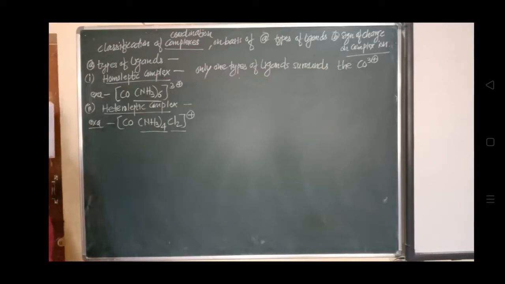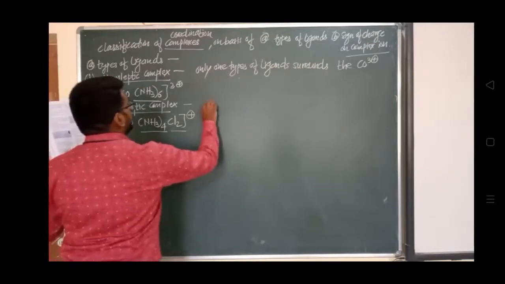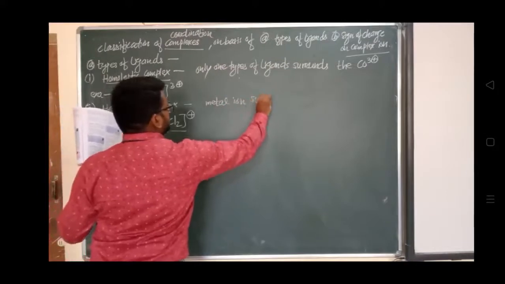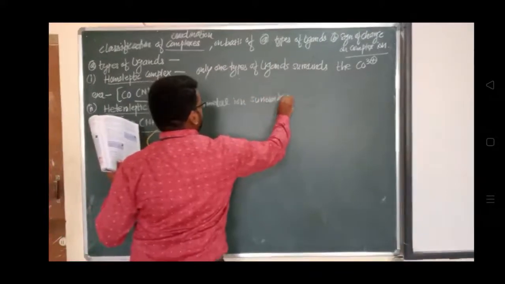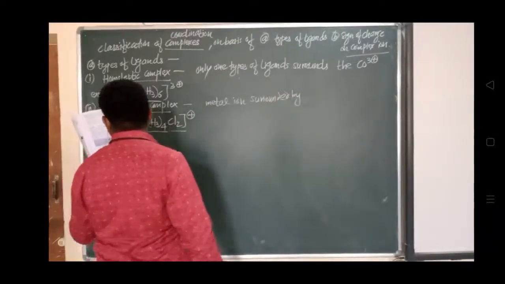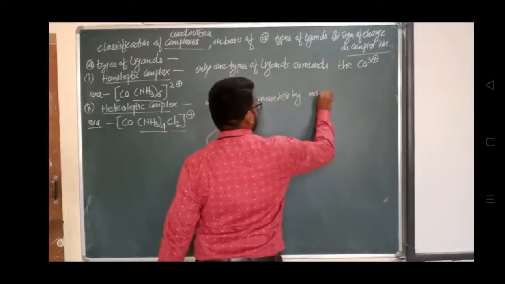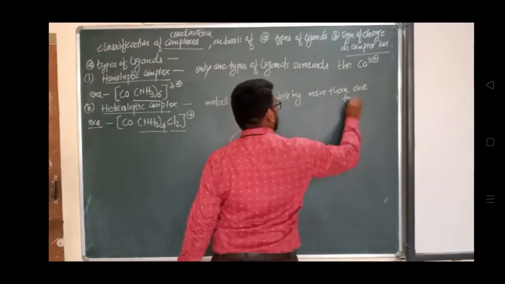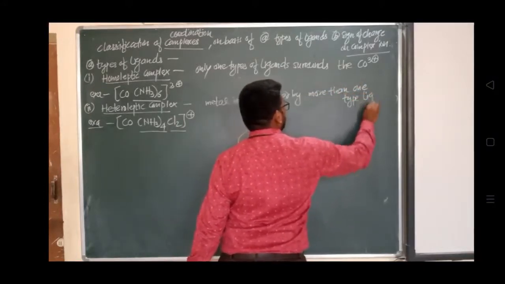In such complexes the metal ion is surrounded by more than one type of ligand. So you can see here more than one type of ligand is present.